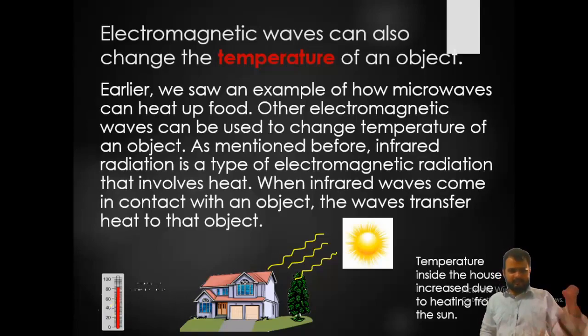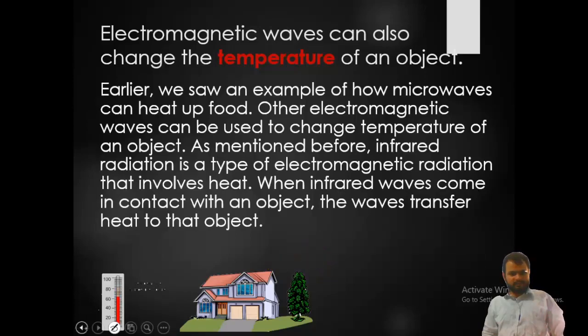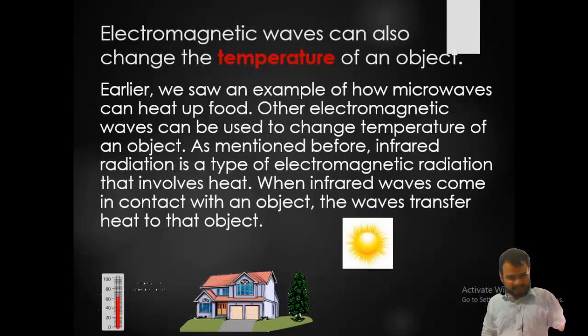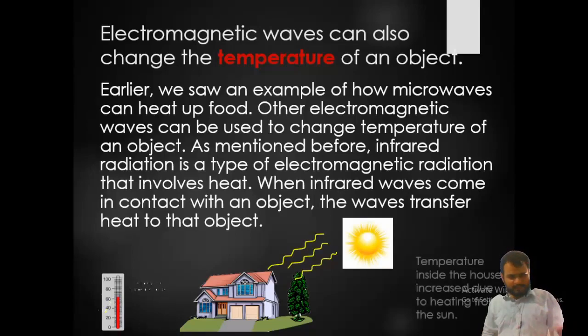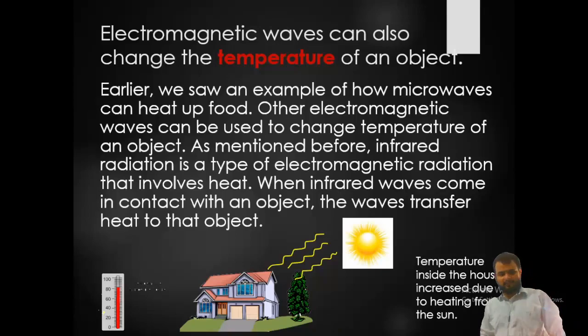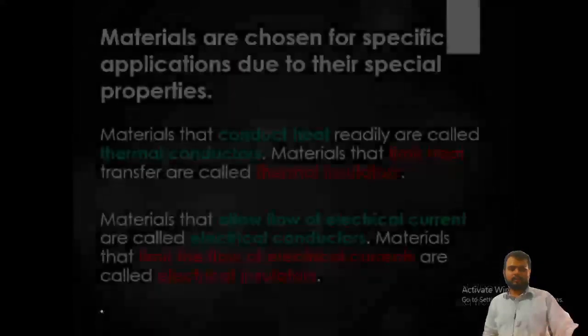You can see this thermometer, at first it was about 60, but after that it rose to 80 degrees Celsius. It may be a horrible condition in future. That's why people in modern houses use some techniques to overcome all this.